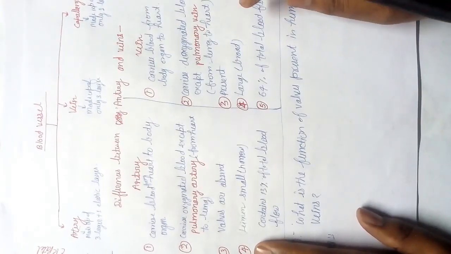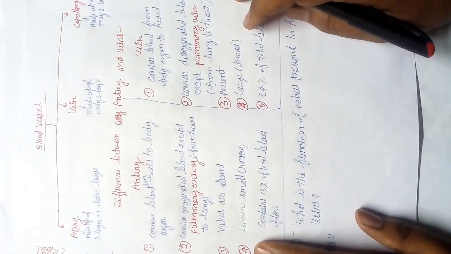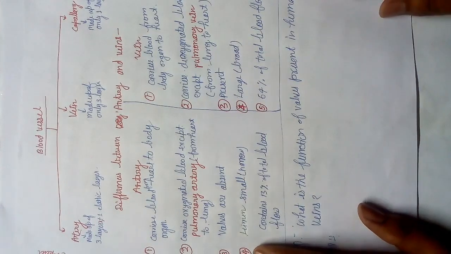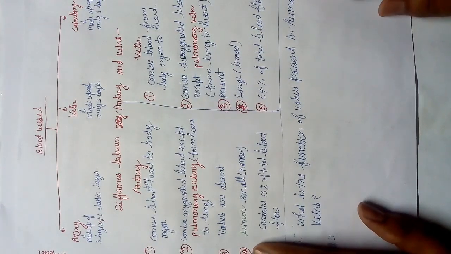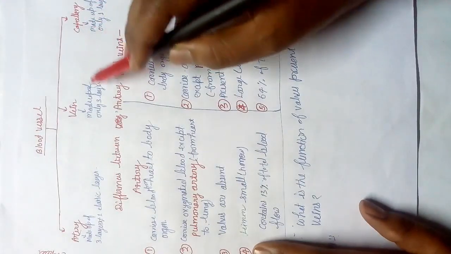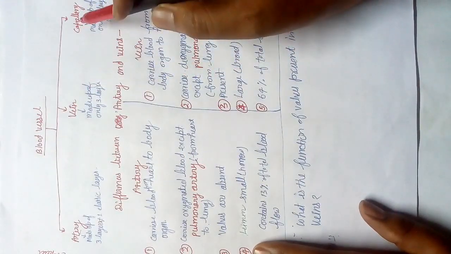Artery, veins, and capillary. Artery is made up of three layers plus one elastic layer. Okay students, next is the vein, made up of only 3 layers, and capillary is made up of only 1 layer. In vein and capillary there is no elastic layer.